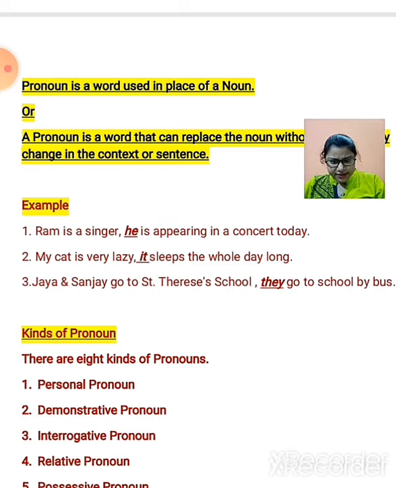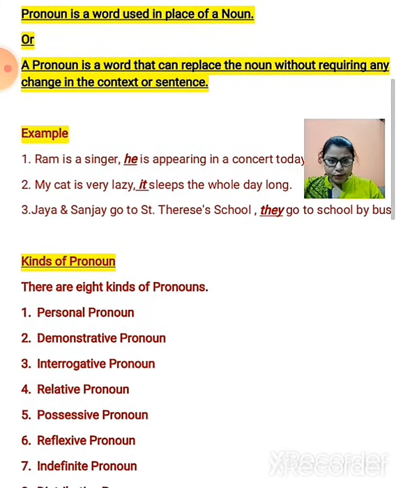The third sentence says that Jaya and Sanjay go to St. Theresa's school. They go to school by bus. So Jaya and Sanjay both are nouns and the word they is used for them, that becomes the pronoun. I hope pronoun is clear.